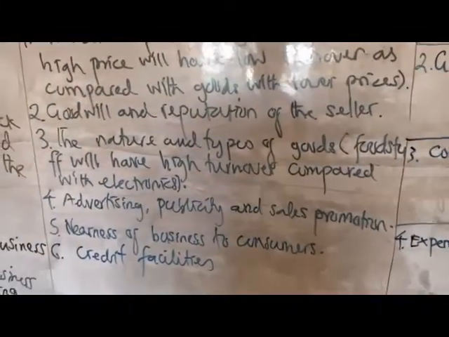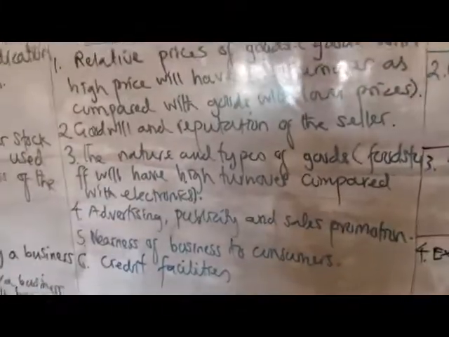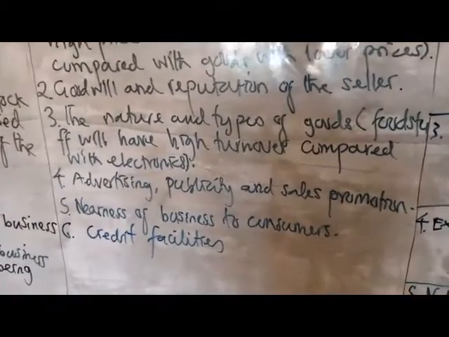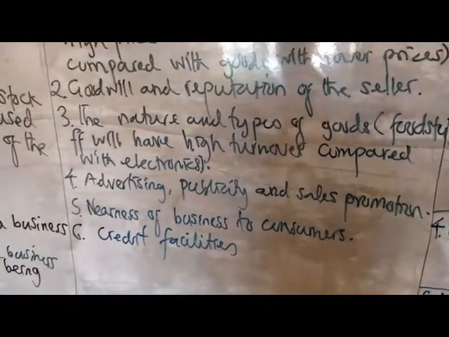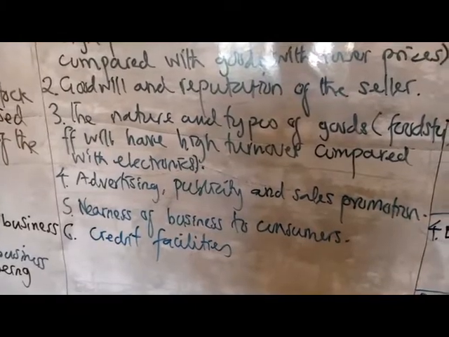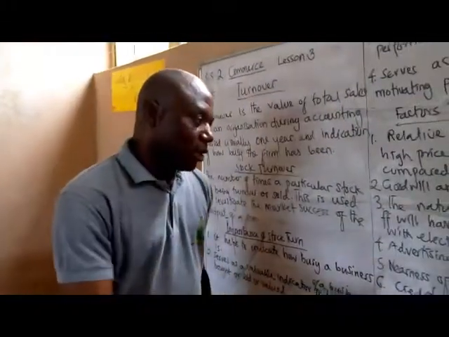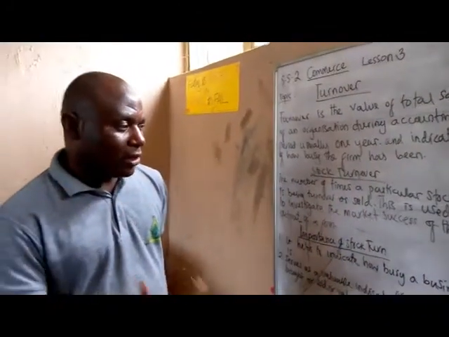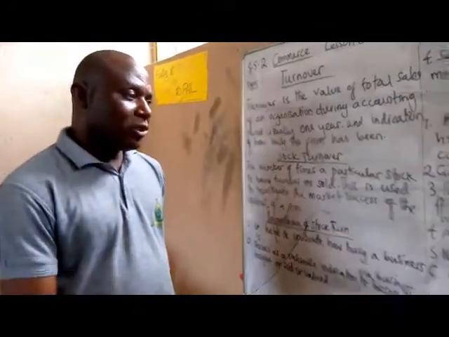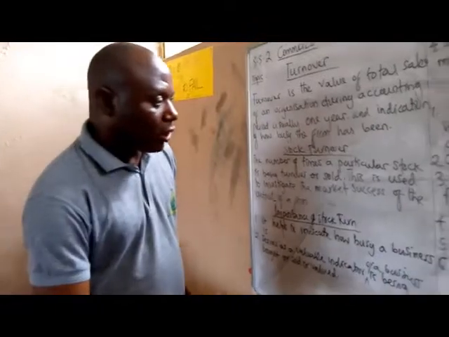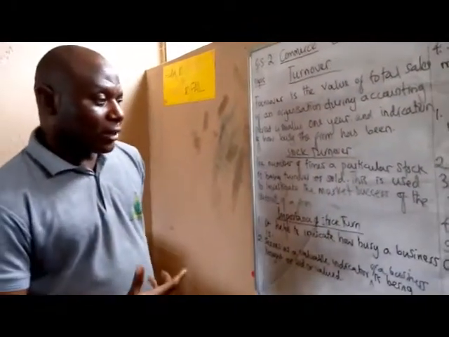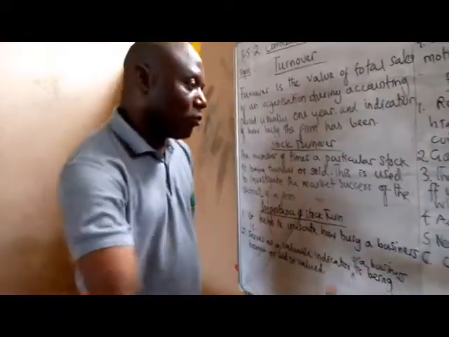Then 2, goodwill and reputation of the seller. Goodwill and reputation of the seller is also very important as a factor that affects the turnover. The goodwill here has to do with the managerial efficiency of the manager, and his reputation, his fame, what he has been able to carry out all these years.